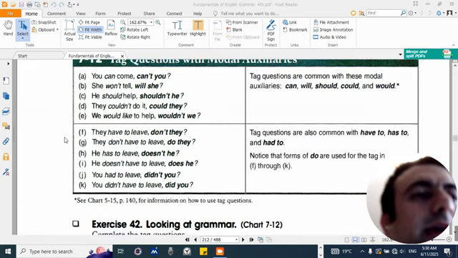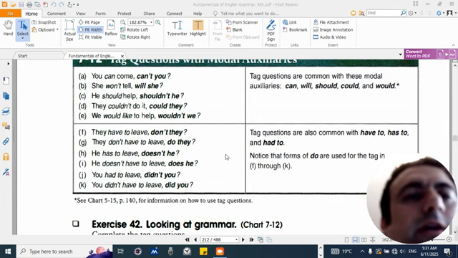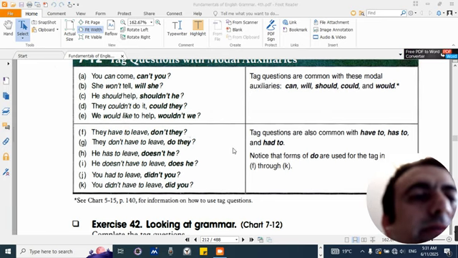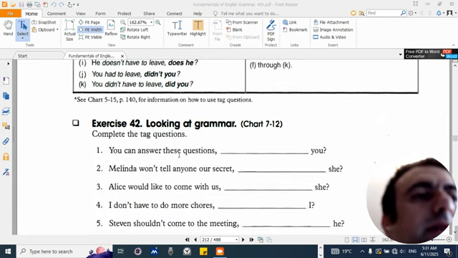F. They have to leave, don't they? G. They don't have to leave, do they? H. He has to leave, doesn't he? I. He doesn't have to leave, does he? J. You had to leave, didn't you? K. You didn't have to leave, did you? Tag questions are also common with have to, has to, and had to. Notice that forms of do are used for the tag in F through K. See chart 5-15, page 140, for information on how to use tag questions.